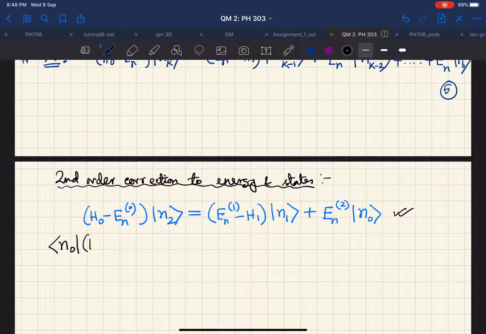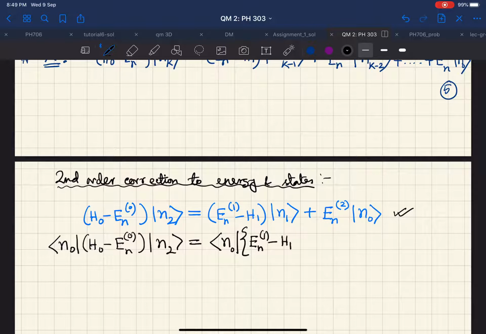So we will have H0 minus En0 acting on Kten2, then we will have N0, and then this will actually be operating upon En1 minus H1 Kten1 plus En2 Kten0, like this.